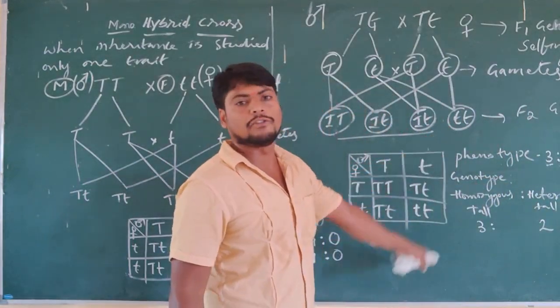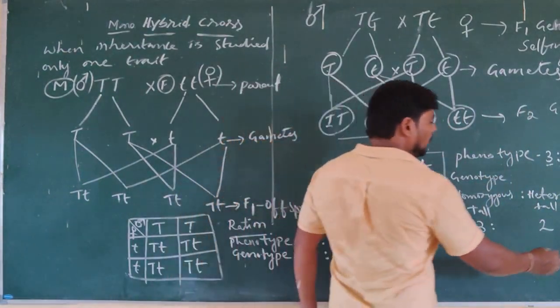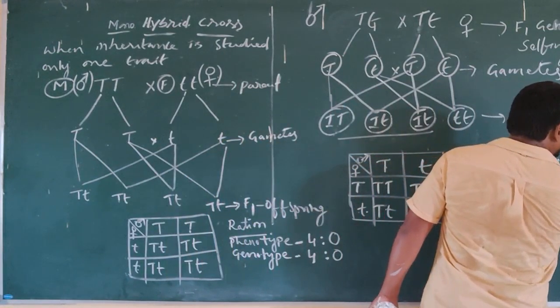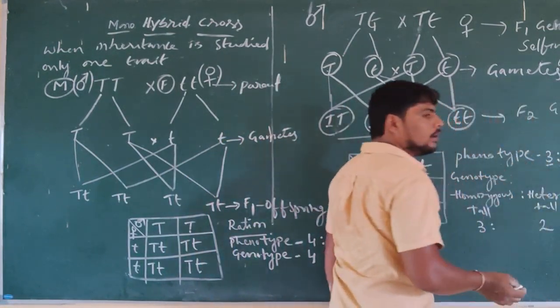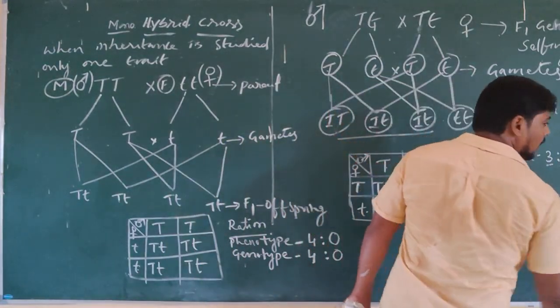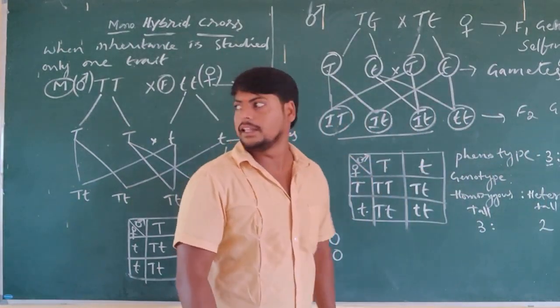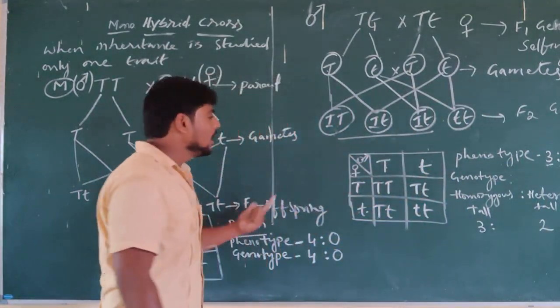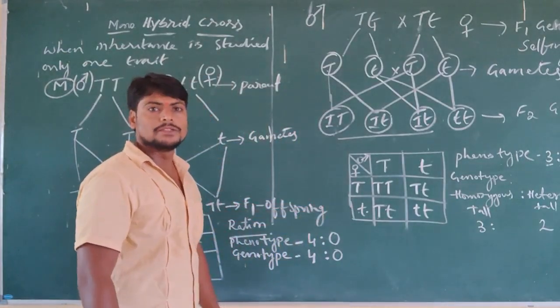Next, the completely dwarf plant, the recessive plant. Completely dwarf plant, that is the short plant, the pure short plant. What is the ratio? It is 1. We got only 1 plant. This is what we can see: what is not expressed in the F1 generation is expressed in the F2 generation.